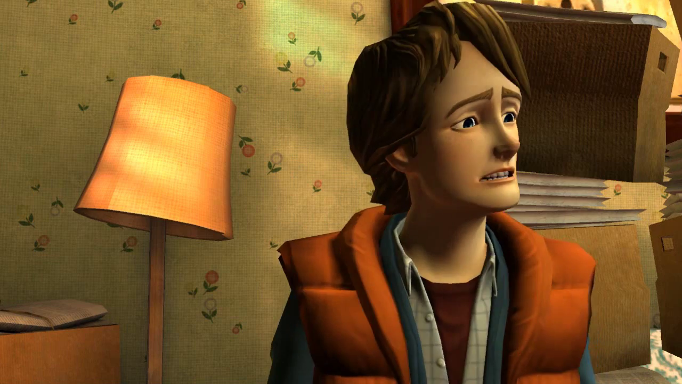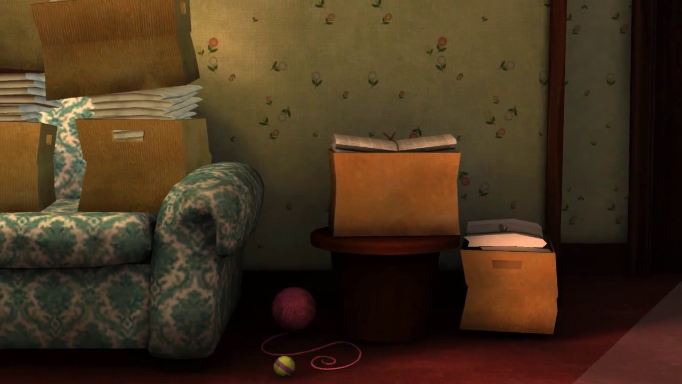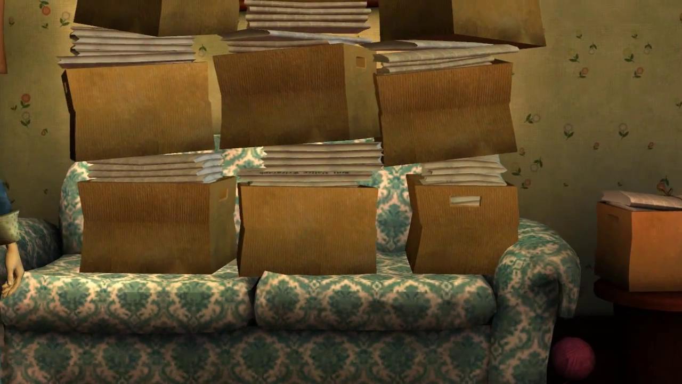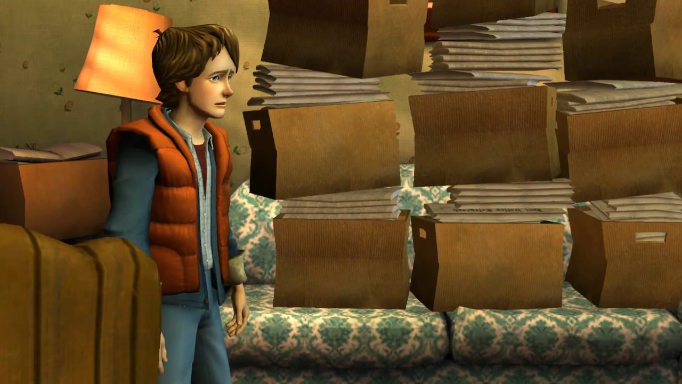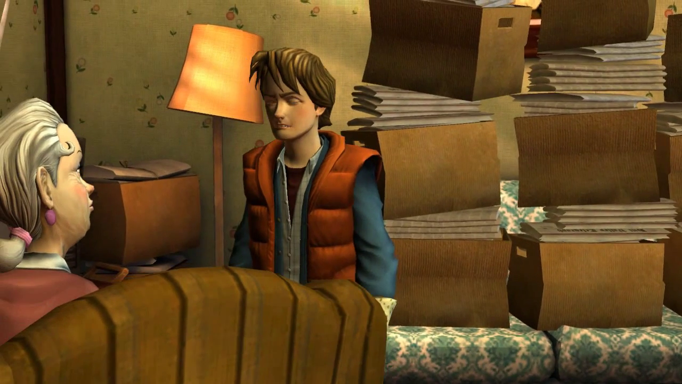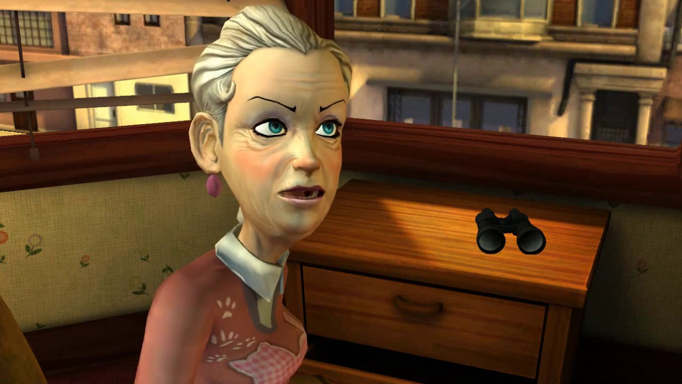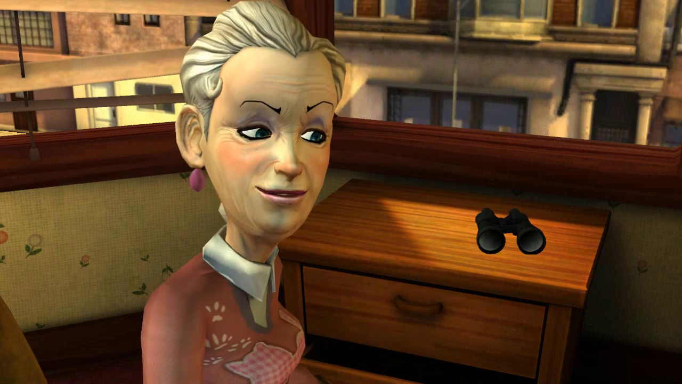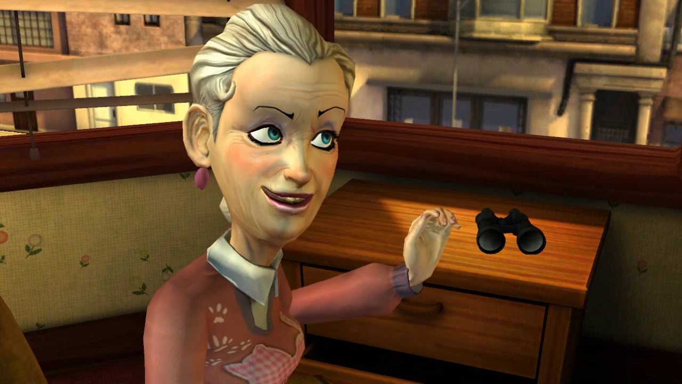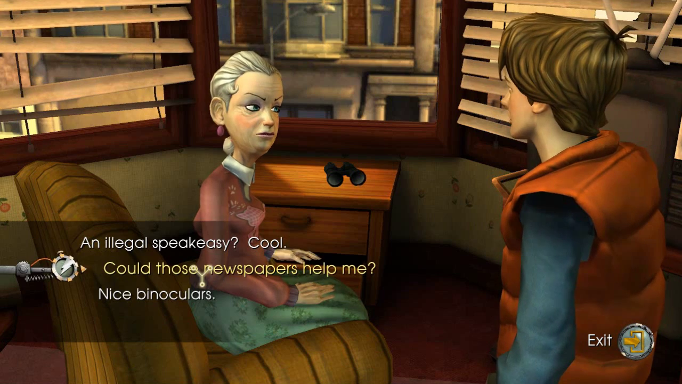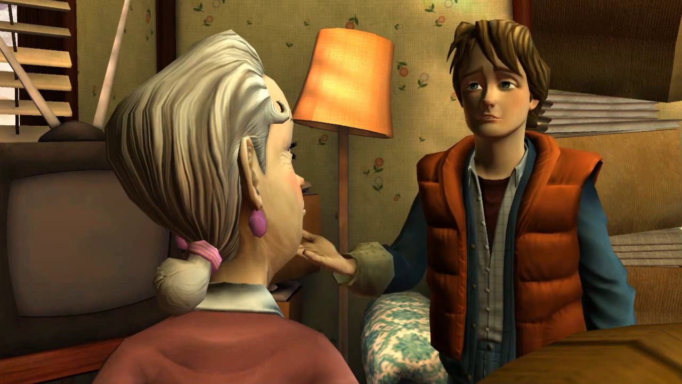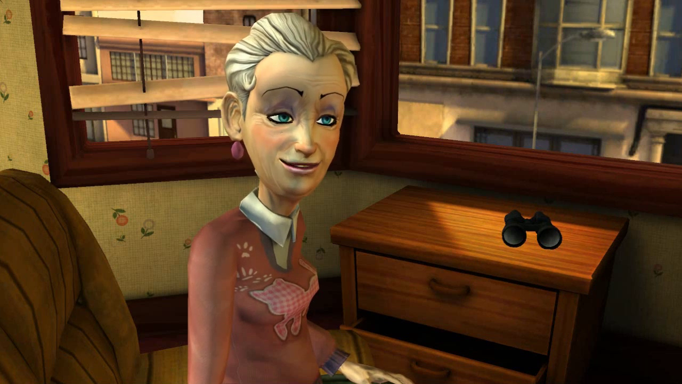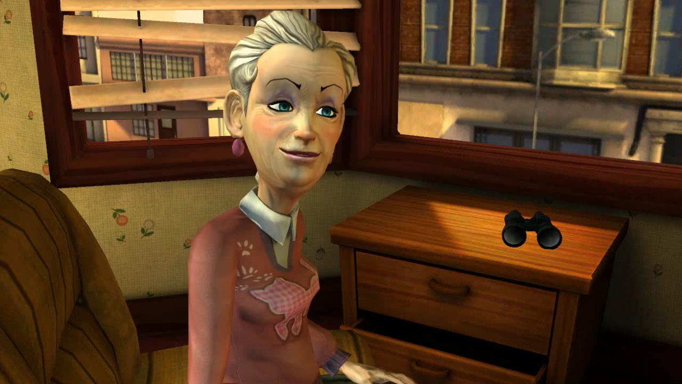What's with all these newspapers? This is my personal archive. I've got every issue of the Hill Valley Telegraph ever published. Every single issue? From 1871 to the present. If it happened in Hill Valley, you'll find it in my stacks. Does that make you 114 years old? Somewhere in these stacks there must be an article about the speakeasy burning down. Naturally. I probably wrote it myself.